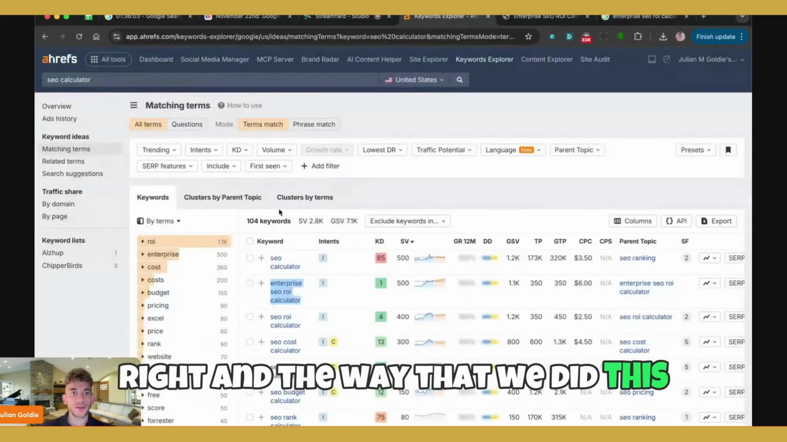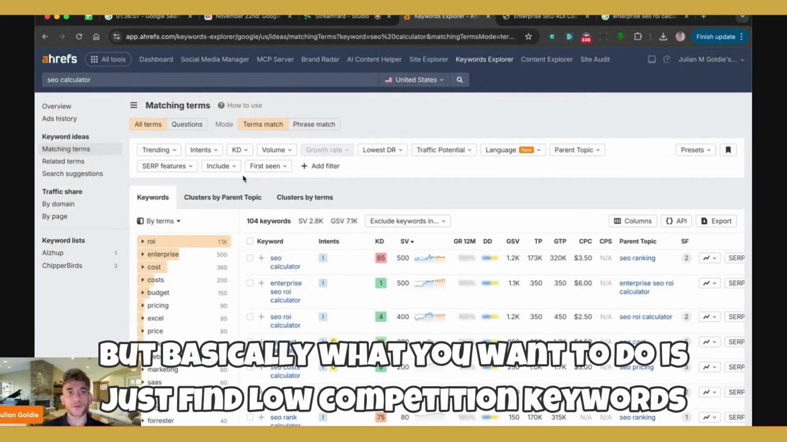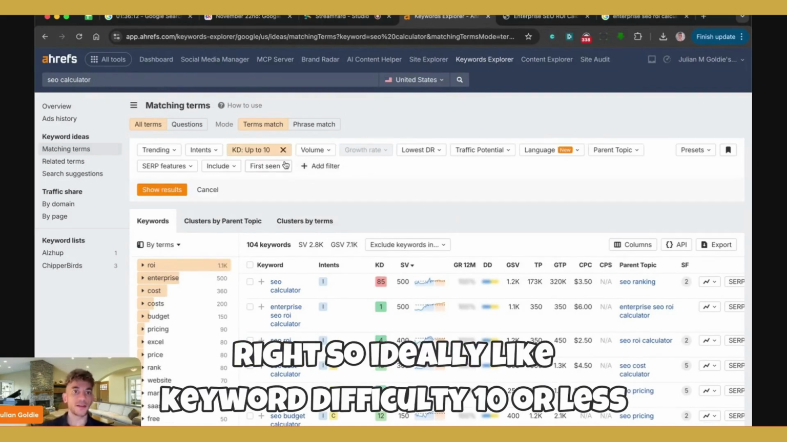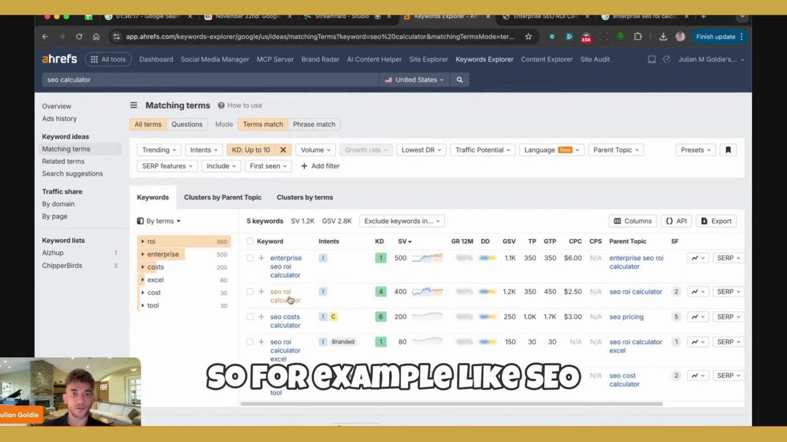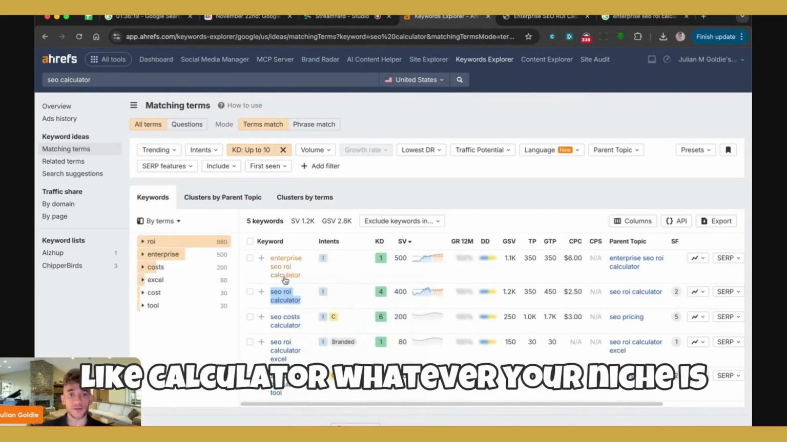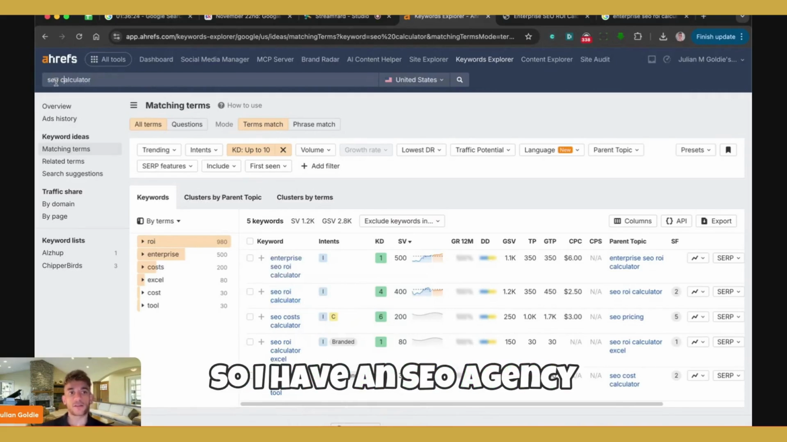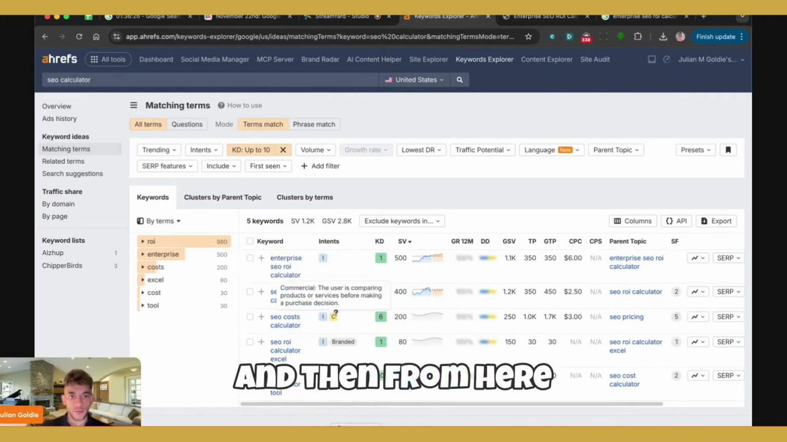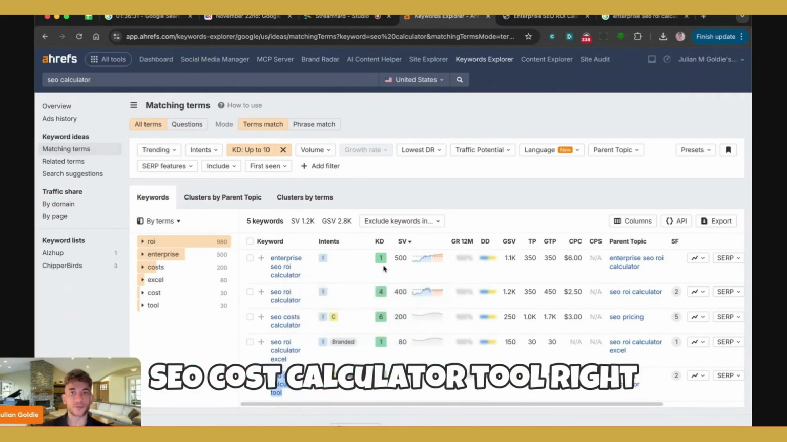Right? And the way that we vibe coded this is we actually used Bolt previously. But basically what you want to do is just find low competition keywords, right? So ideally keyword difficulty 10 or less. You can find a bunch of microsite ideas here. So for example, like SEO ROI calculator, whatever your niche is, just type in your niche and then calculator. I have an SEO agency, so that's why I'm doing SEO. And then from here, we can pick out different keywords we want to rank for. So for example, SEO cost calculator tool, right?